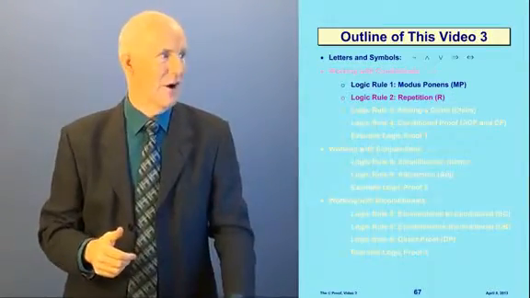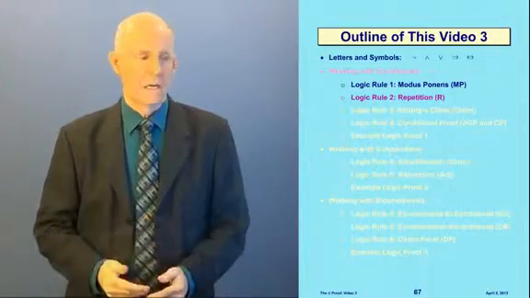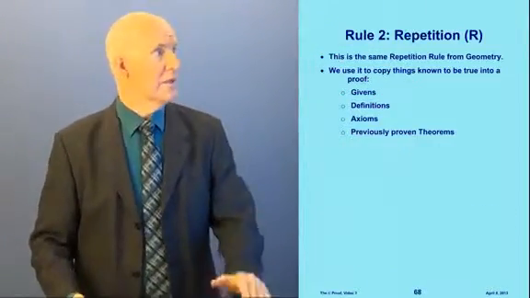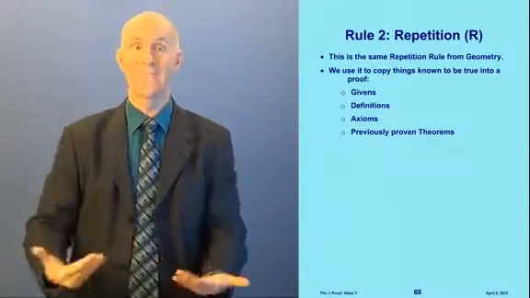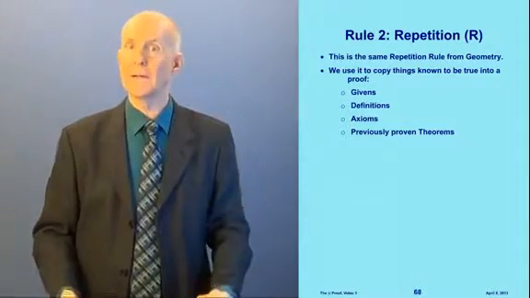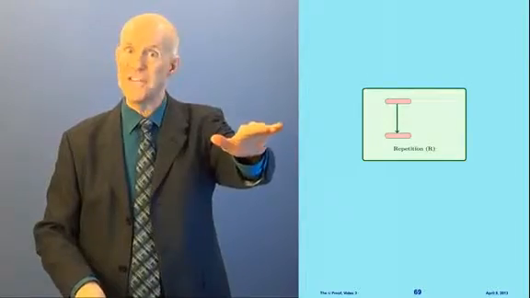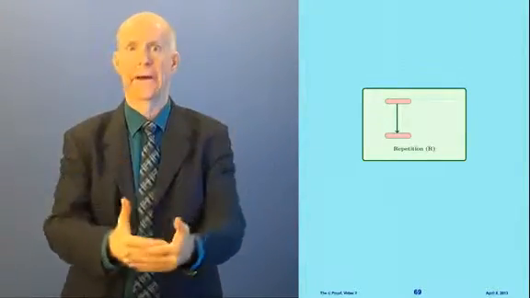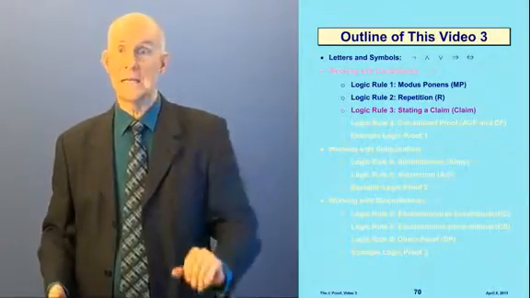Okay, so let's move on and do our next rule, which is repetition. We already did this. We did repetition in geometry, remember? We use it to copy something that we already have. Just copy it down again, like givens. And these other things we'll copy down with this rule in video 8. Here's the rule. You've already seen it. If I have the pink statement, I can write it down again. Very easy.